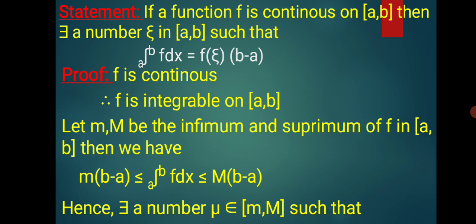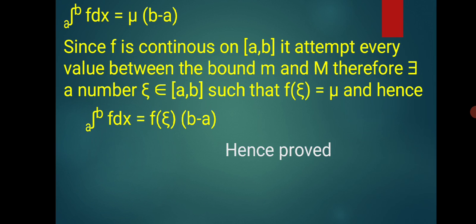Let's see the proof. f is continuous, therefore f is integrable on the closed interval [a, b]. Let small m and capital M be the infimum and supremum of f in the closed interval [a, b]. Then we have small m times (b minus a) is less than or equal to the integration of f between the limits a to b, which is less than or equal to capital M times (b minus a). Hence, there exists a number mu belonging to the closed interval [m, M] such that the integration of f between the limits a to b is equal to mu times (b minus a).